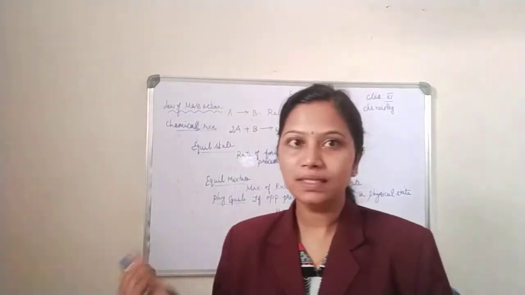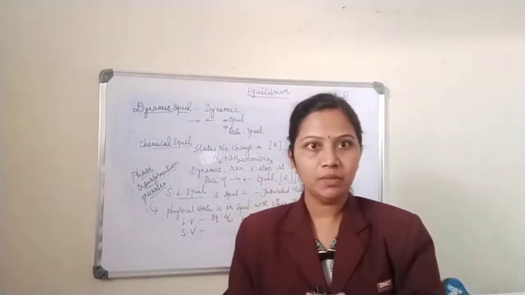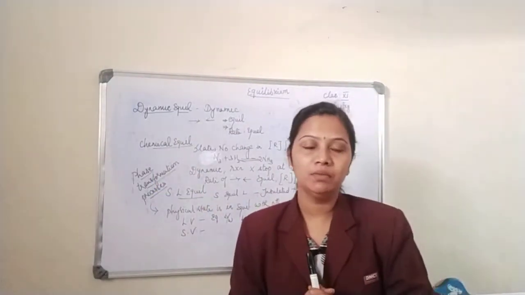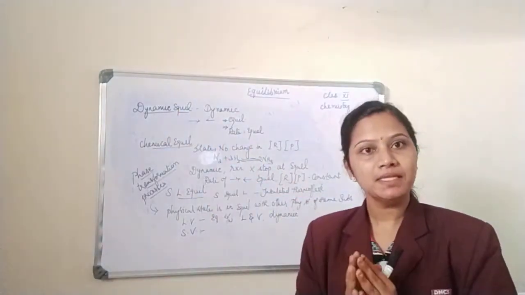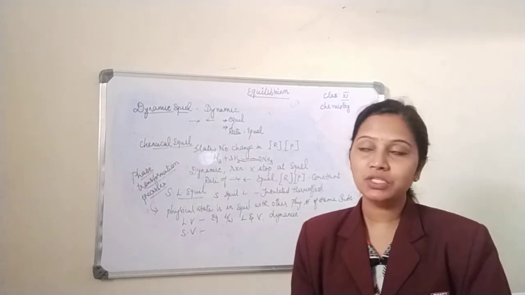So let us move to the other definitions now. Yes children, after physical equilibrium we are moving to the next definition, called dynamic equilibrium. So what is dynamic equilibrium? Here the equilibrium is dynamic in nature. What is the meaning of being dynamic in nature?